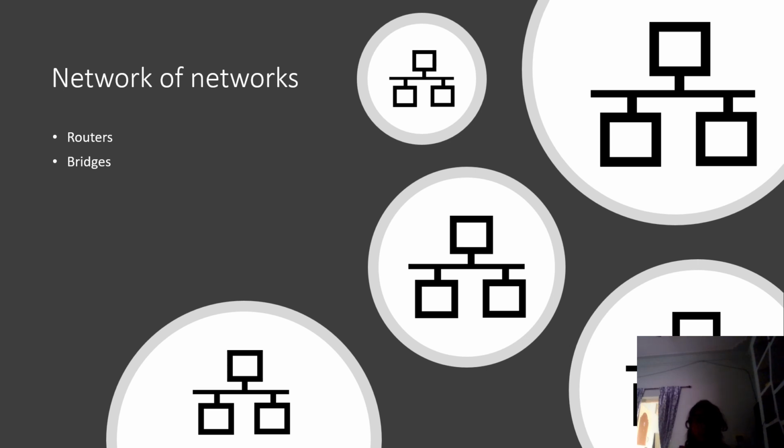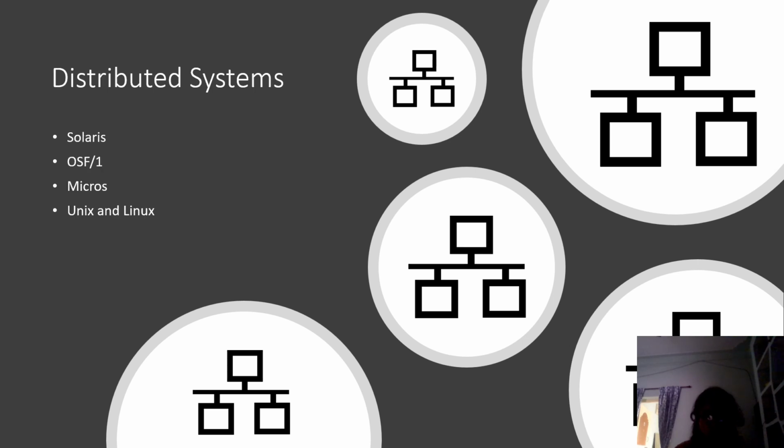Now we'll go on and I'll tell you about distributed systems. What is meant by a distributed system? Here we have seen the computer network, a network of networks, before. What is the difference between a distributed system and a computer network?